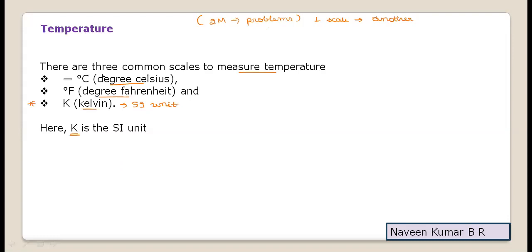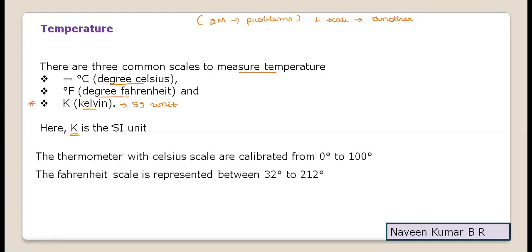To recall, temperature is measured in 3 different scales: degree Celsius, degree Fahrenheit, and Kelvin. Kelvin is the SI unit of temperature. Now, the thermometer is the instrument used for measuring temperature.